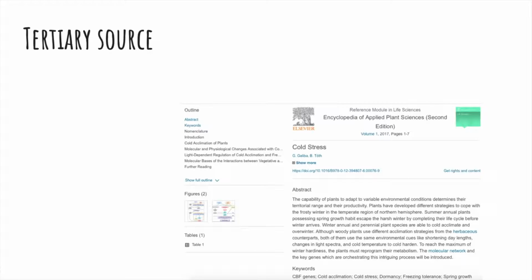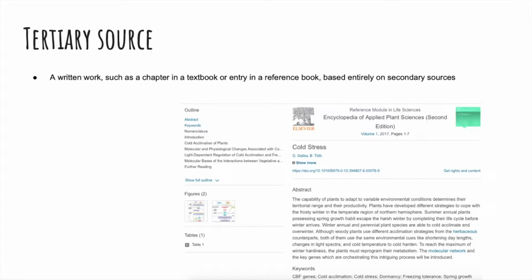A tertiary source is a written work such as a chapter in a textbook or entry in a reference book, based entirely on secondary sources. And whereas secondary sources are always written by experts in the field, tertiary sources may be written by staff writers who simply have an interest in the topic, but they're not the scholars on the subject. Examples of tertiary sources are dictionaries and encyclopedias.